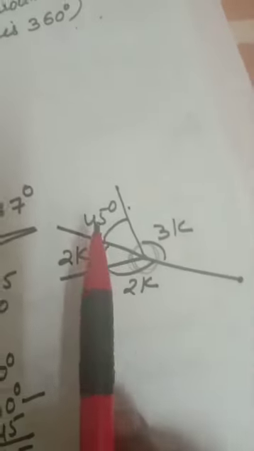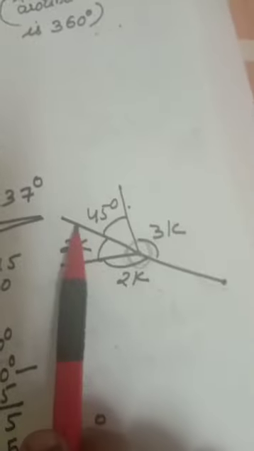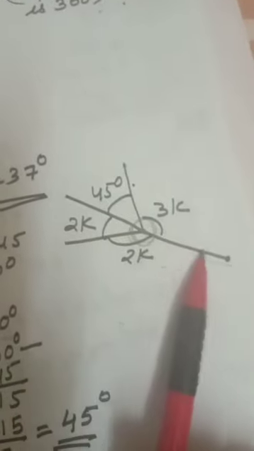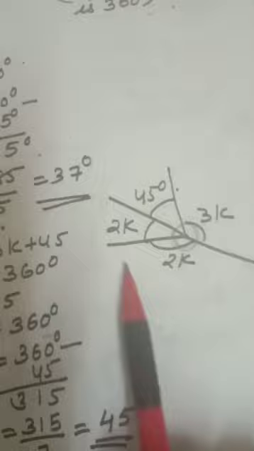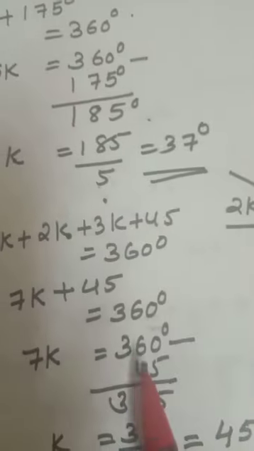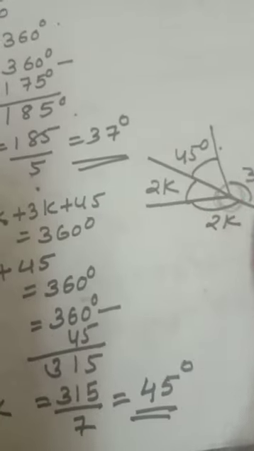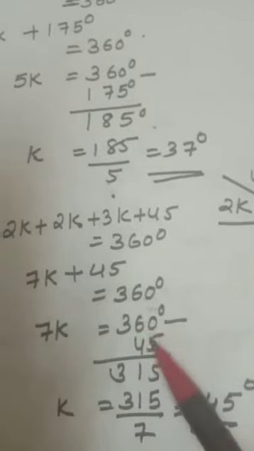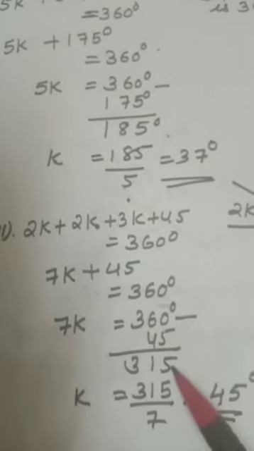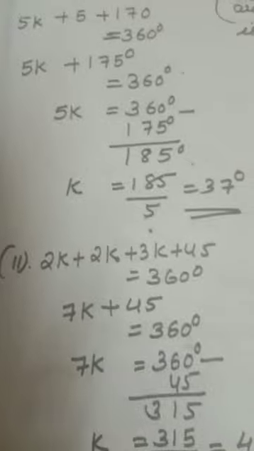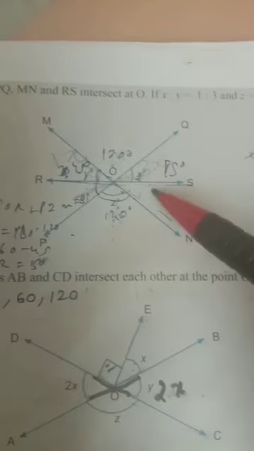Other method also there. Here it is a straight line, children. When you add it, 3K plus 45 equal to 180 degree, 2K plus 2K also equal to 180 degree. You will also get it. But in the question, they are not telling that it is a straight line, so do not do like that. You solve it like this. Point around the angle sum is 360. Clear?